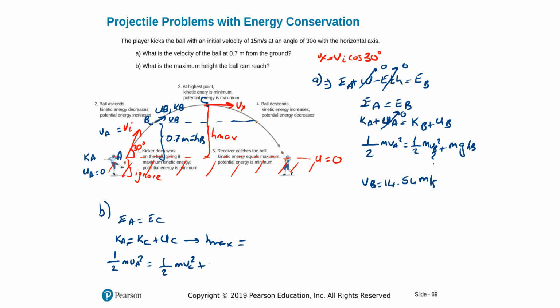Potential energy is mg hc, which is H maximum, right? The maximum point is the C, as we call it.